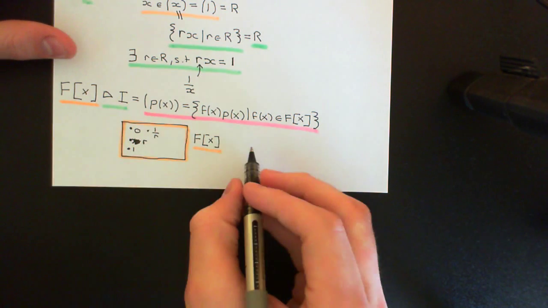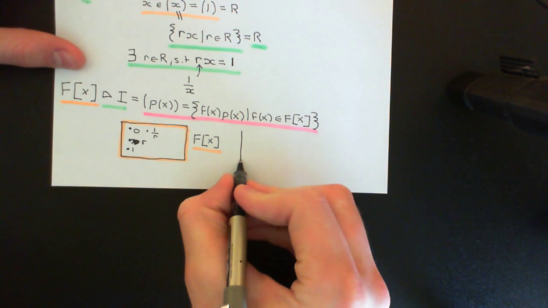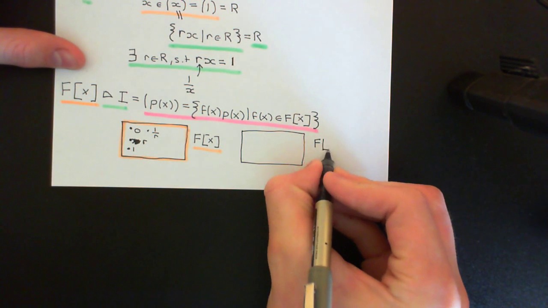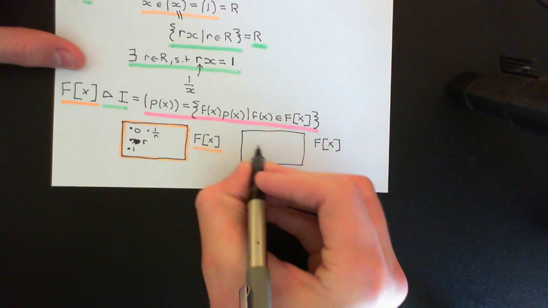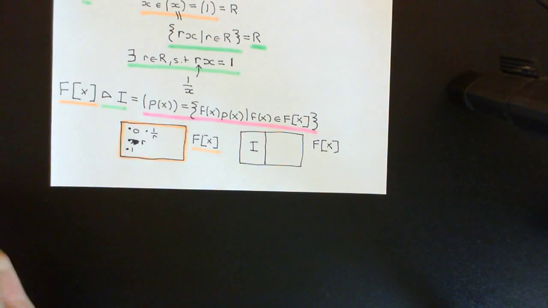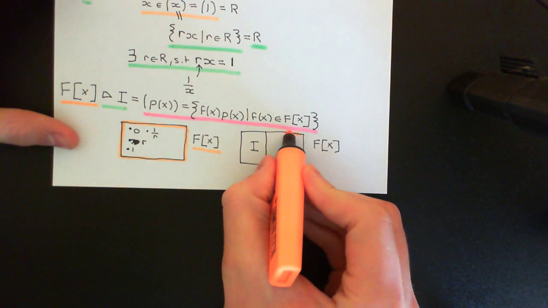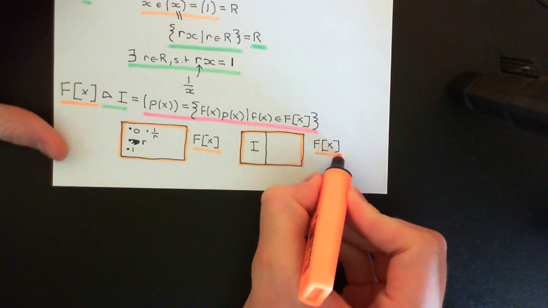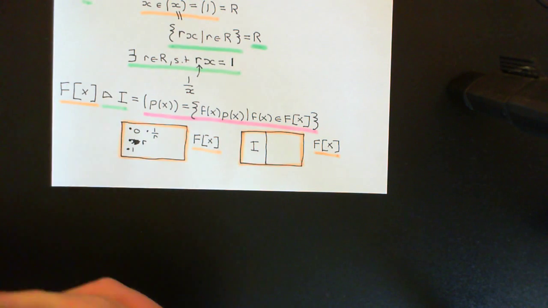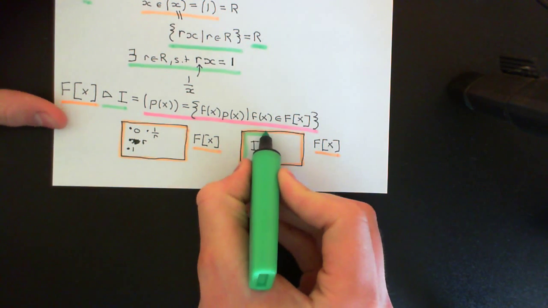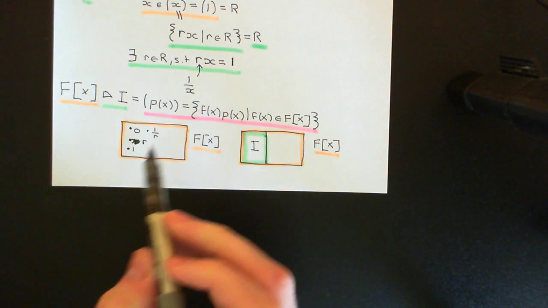So let's say I have my ideal. Okay, and I'll draw a fresh picture for this. Okay, so here is my ring of polynomials F[x], and let's say I've got my ideal, which is this subset here. Okay, and once again I'll just colour this in, so we'll have the ring of polynomials over the field F in orange here, and then we've got the ideal here, which I'll have in green. Okay, so how am I going to prove this then?